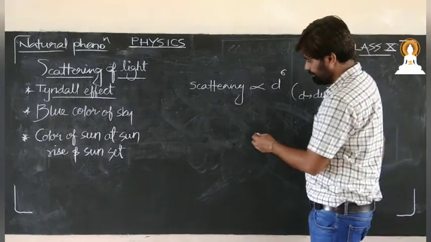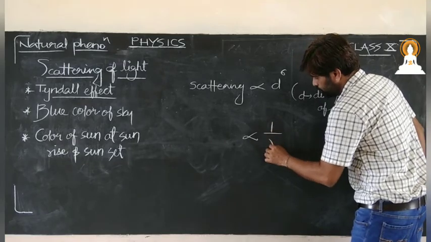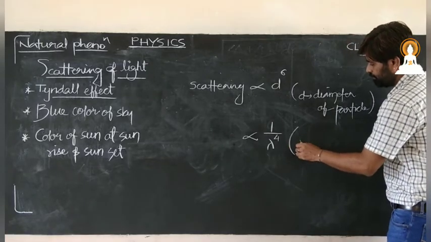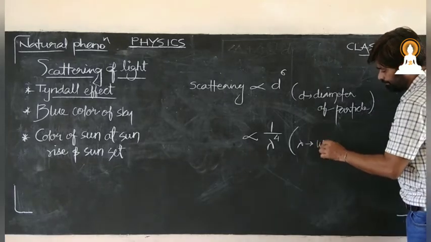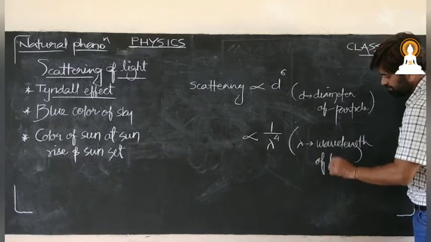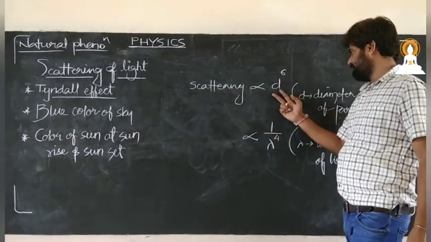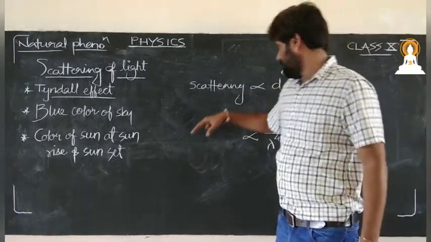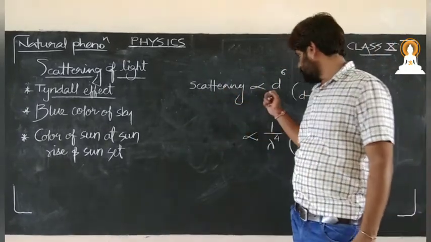At the same time, it is inversely proportional to lambda raised to the power 4, where lambda is the wavelength of light. Just remember, this is not in your syllabus, but it is to get an idea. Suppose the diameter of a particle is 2, then 2 to the power 6 will be the scattering of that light through that particle.